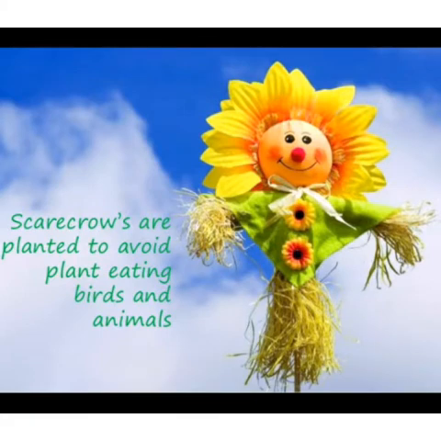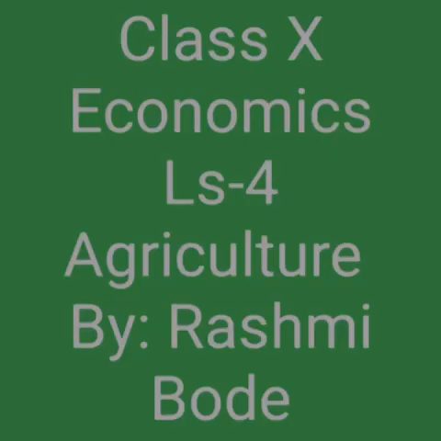Can you see the beautiful picture here? What is it? Yes, this is a scarecrow. And where is it planted? It is planted in the field, on agricultural farmland. Why is it planted? To avoid plant-eating birds and animals.